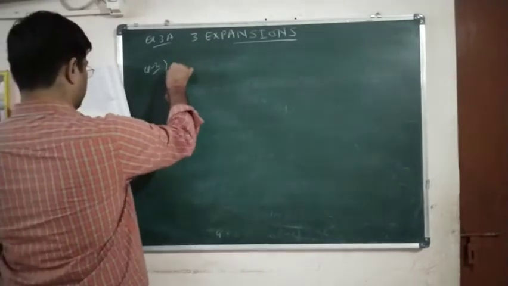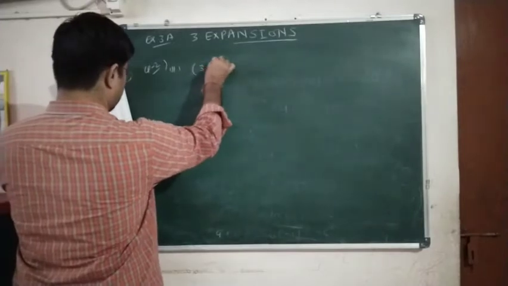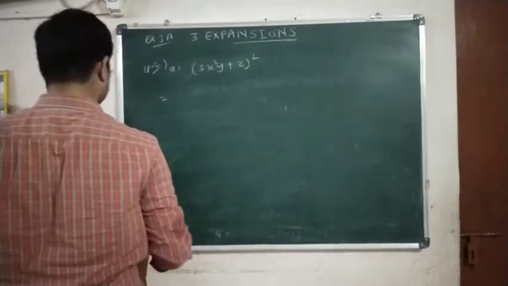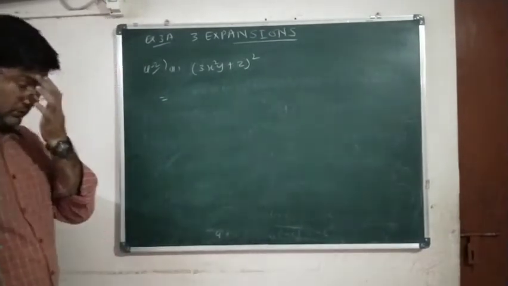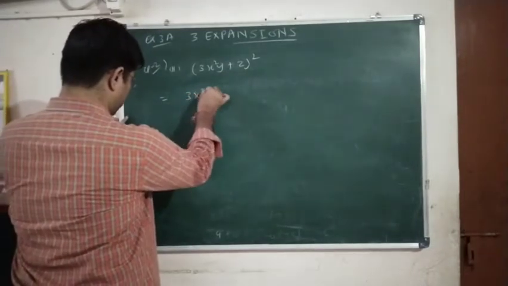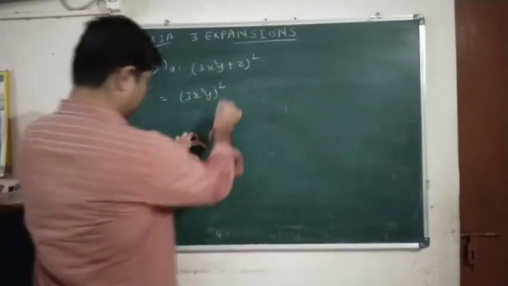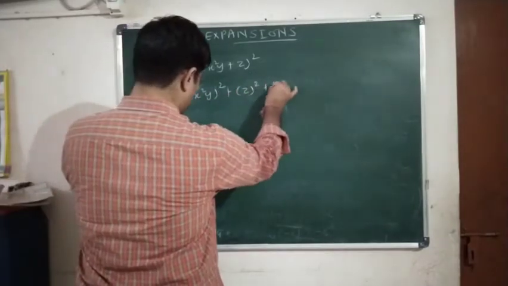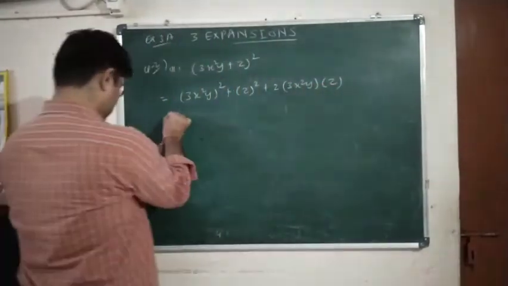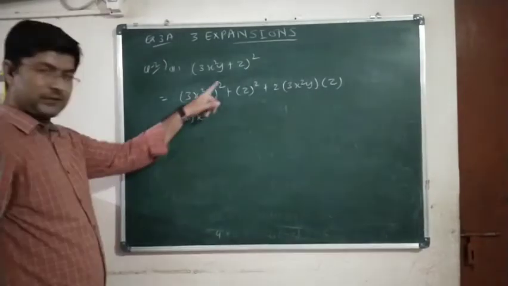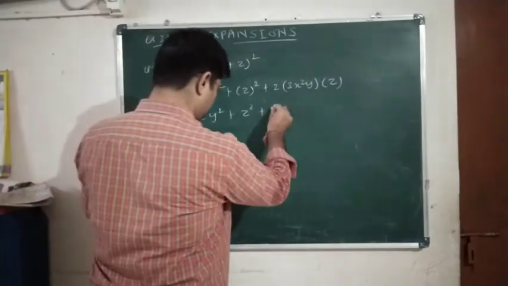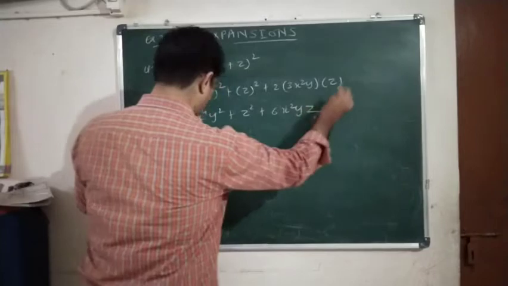Okay, question number 2, second one. Here also I am leaving the first one. (3x²y + z) the whole square. So (a + b) the whole square, a is the first term. Yes or no? a² + b², b is z over here, plus 2 into 3x²y into z equals (3x²)², that is 9x⁴y² + z² plus 3 2s are 6x²yz.